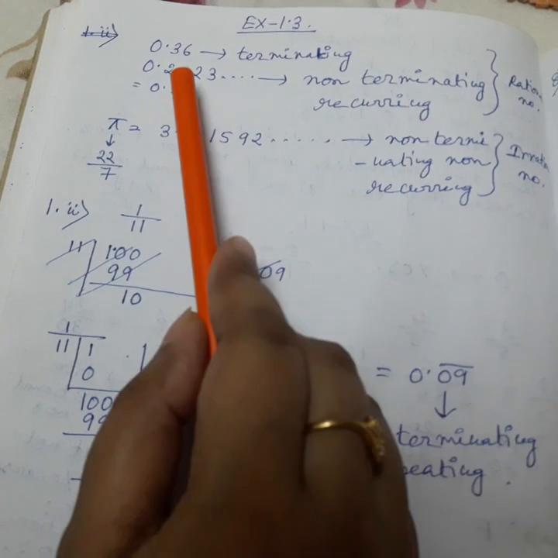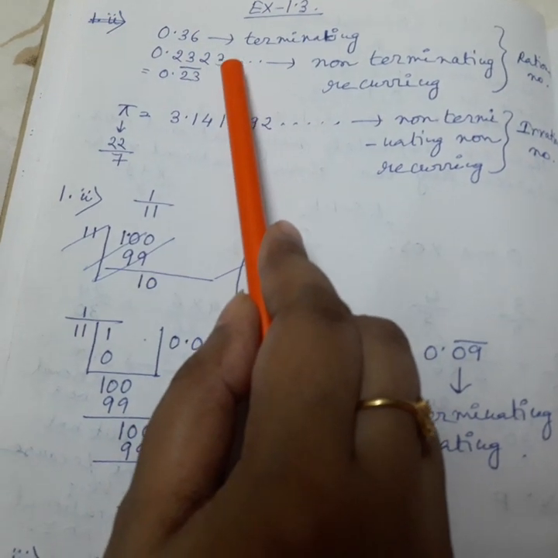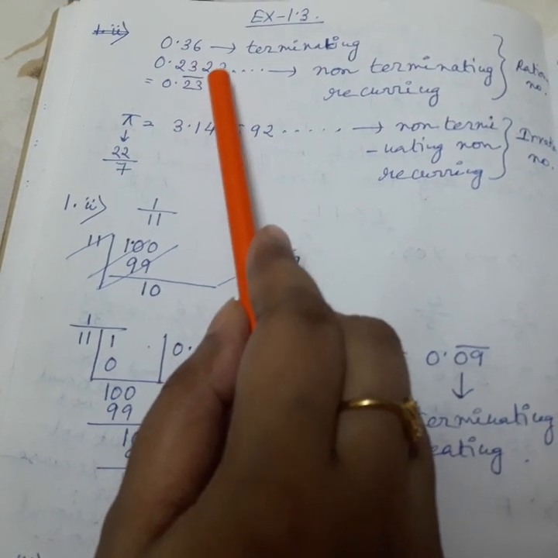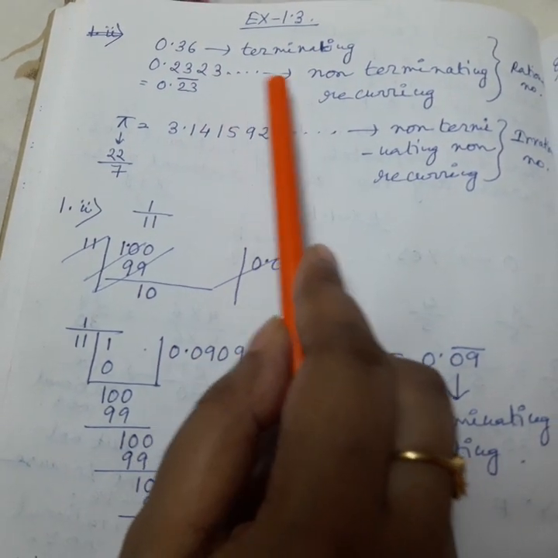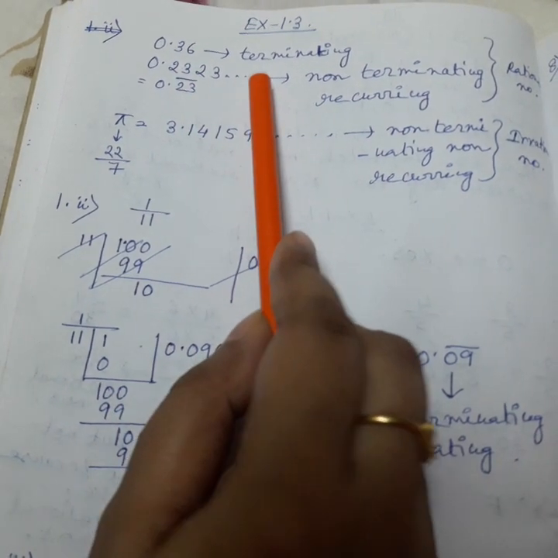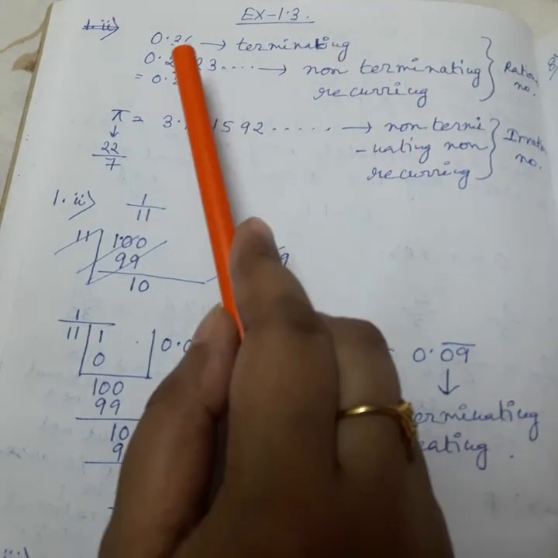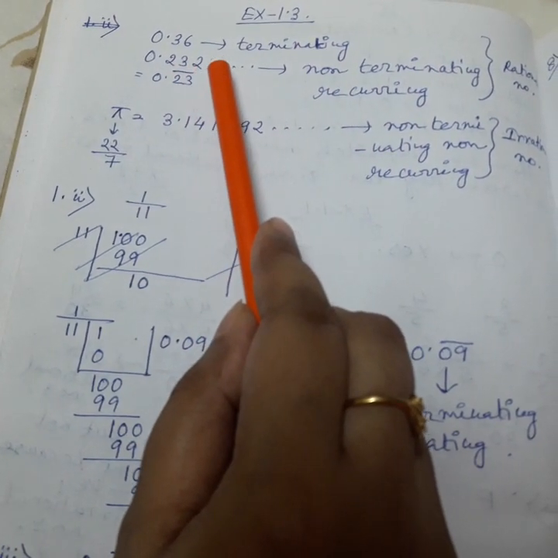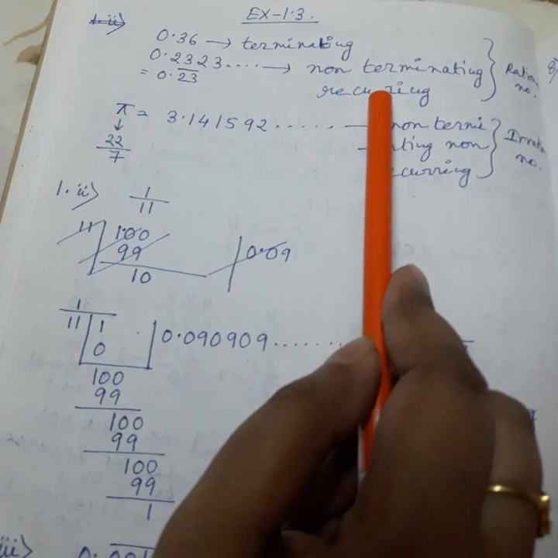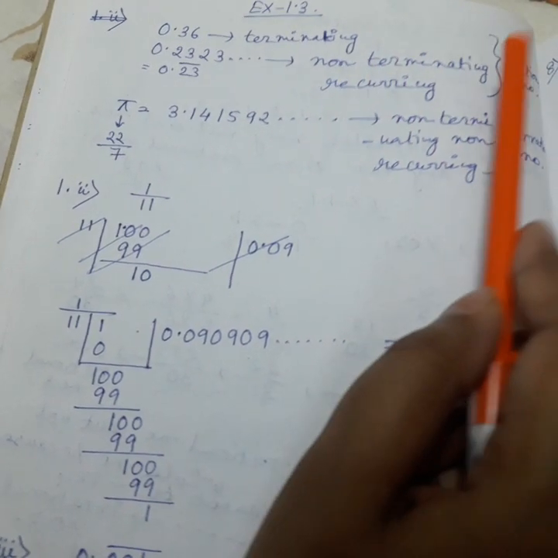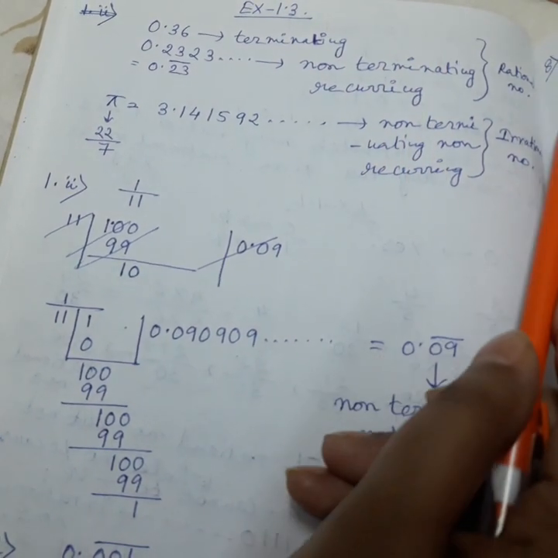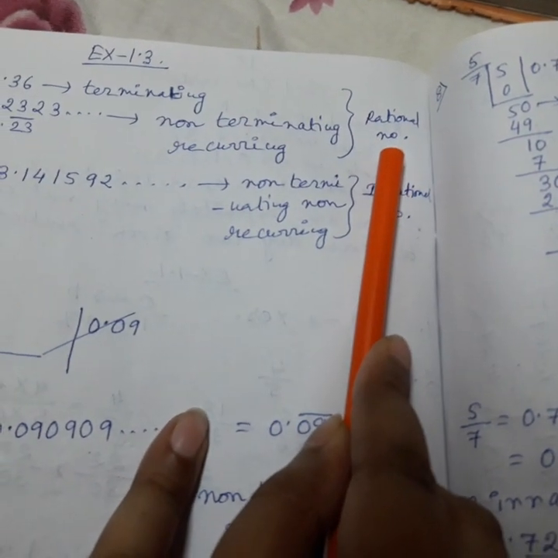Why non-terminating? Because 2323 is continuing, and recurring means the same numbers, 2323, keep going on. Since it is continuing, it is non-terminating, and since the same numbers are going on, it is recurring. So if the decimal expansion of a rational number is terminating or non-terminating recurring, then it will be a rational number.